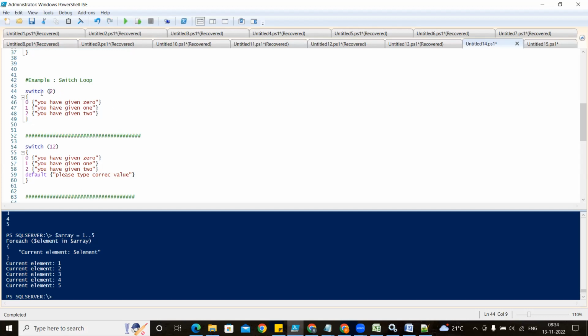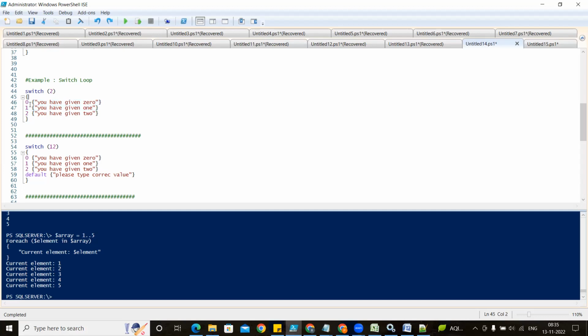So how to declare the switch loop? Later you will see how we will use the switch loop in programming. That one will come later. We will write switch. We will keep normal brackets and we will give here your key value. After that you will write the curly brackets and you will write the case values, meaning what value you want to match, and it will match with that value. Then it will go inside that block.